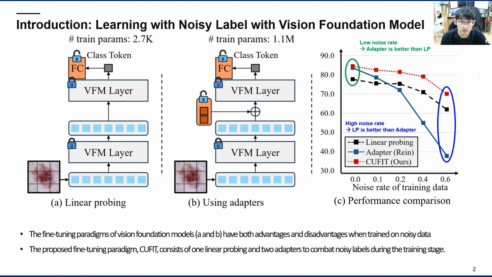On the other hand, the adapter method outperforms linear probing when the noise rate is low, as it modifies the feature extractor to reduce the domain gap between the pre-trained and downstream datasets. Building on this insight, we propose a fine-tuning paradigm that combines one linear probing module and two adapters to address noisy labels during the training stage.